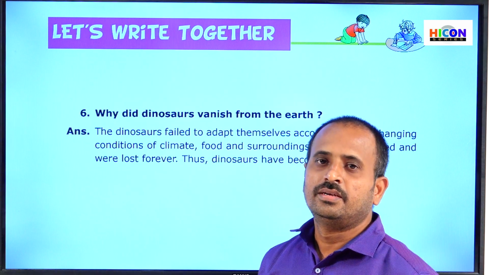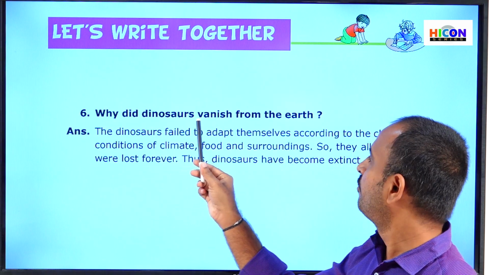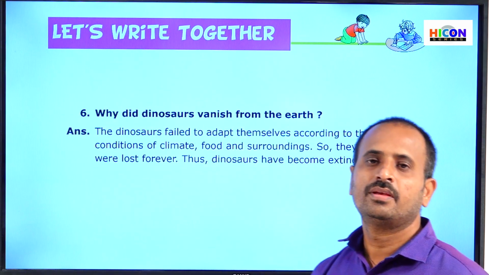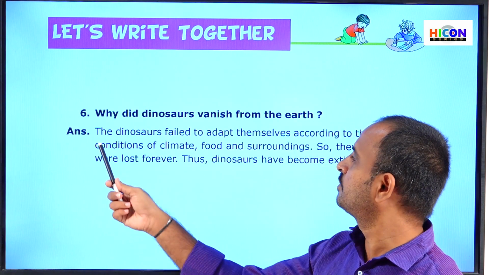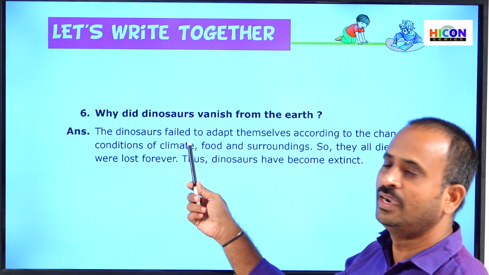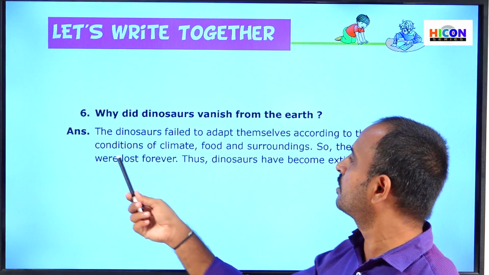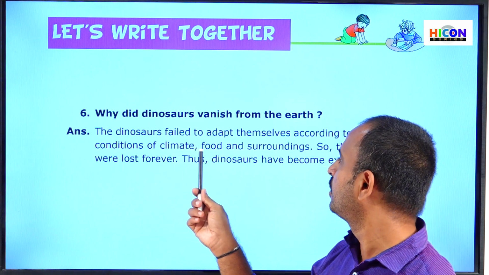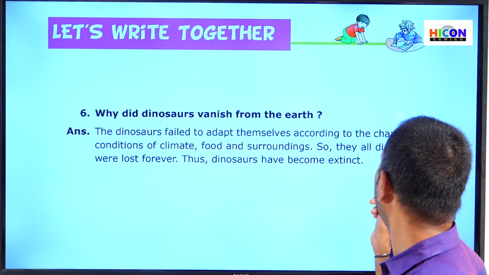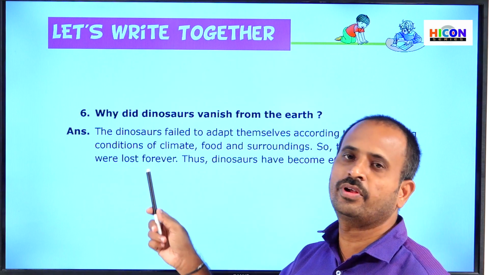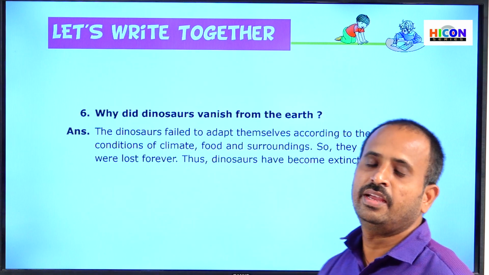Children, read the next, sixth question. It is, why did dinosaurs vanish from the earth? Let us see the answer. The dinosaurs failed to adapt themselves according to the changing conditions of climate, food and surroundings. So they all died and were lost forever. Thus dinosaurs have become extinct.